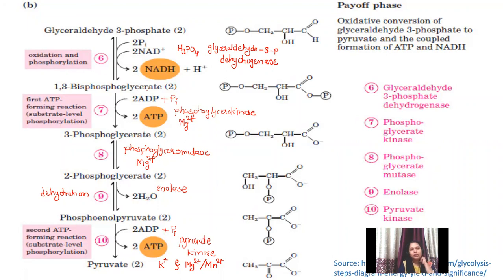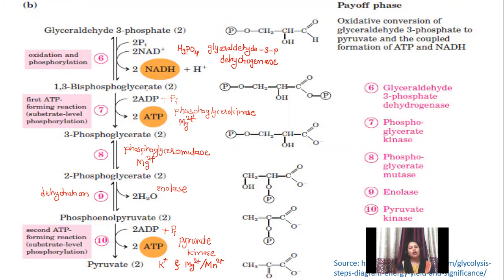The second important thing is that they all form the energy rich compounds, as you can see in the glycolytic pathway, and as we will further study in the Krebs cycle as well as in oxidative phosphorylation. All these intermediates are responsible for formation of energy rich compounds. So the glycolytic pathway is useful for generating energy also.